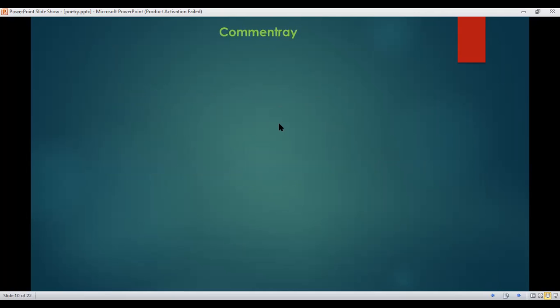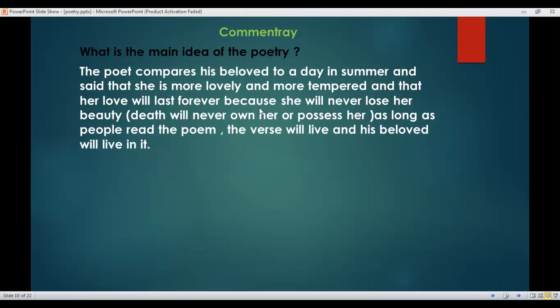What about the commentary on this poem? What is the main idea of the poem? This is a very important question. The poet compares his beloved to a day in summer and said that she is more lovely and more temperate, and that her love will last forever because she will never lose her beauty, as death will never own her or possess her. As long as people read the poem, the verse will live and his beloved will live in it. So, this is the main idea of the poetry.